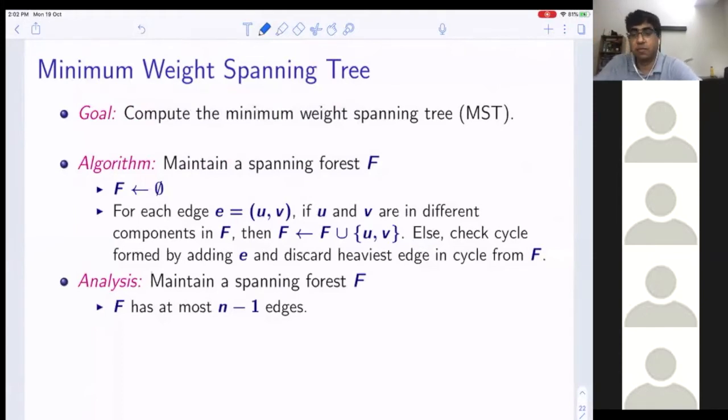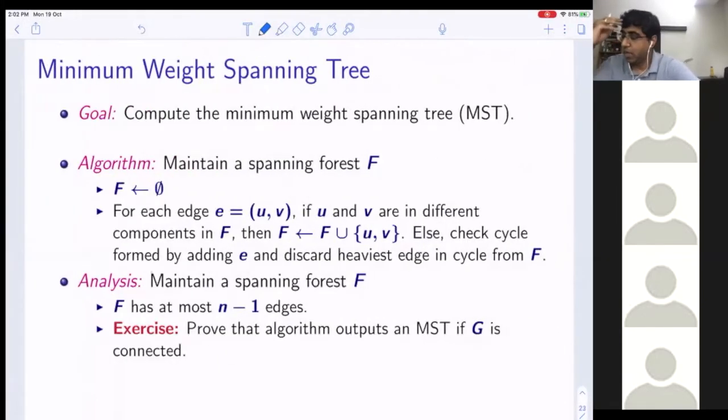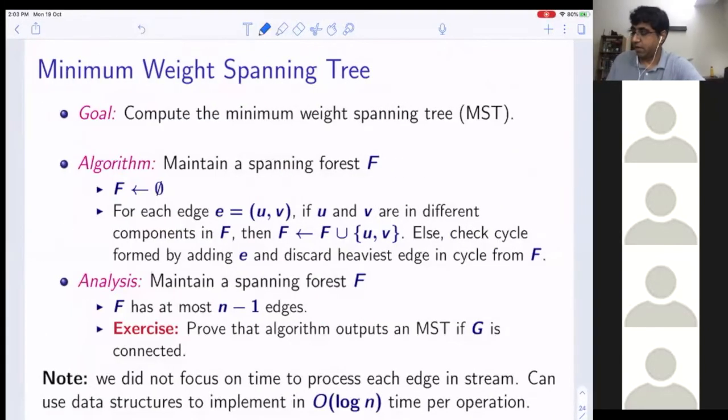Now, we are still maintaining a spanning forest F. F has at most n-1 edges. It is supposed to be an exercise, but let's see. Why does this algorithm produce and output an MST if G is connected? How do we go about proving that this does produce an MST if G is connected? Anybody? Because if we prove this, then we are done.